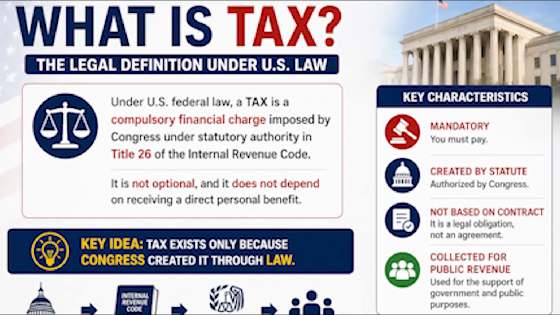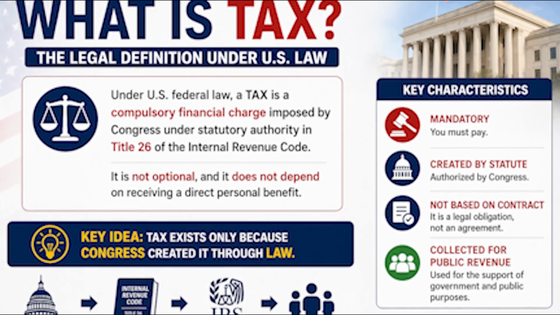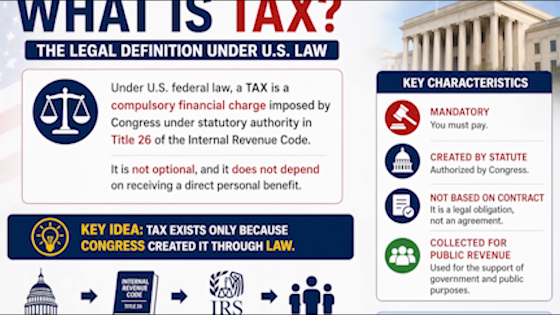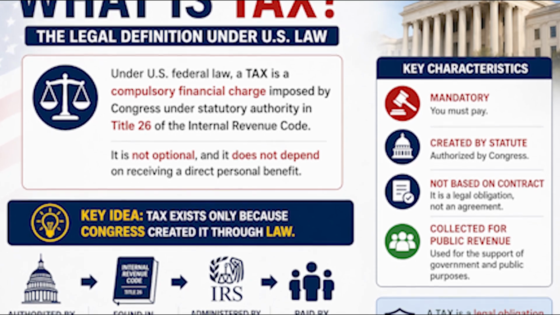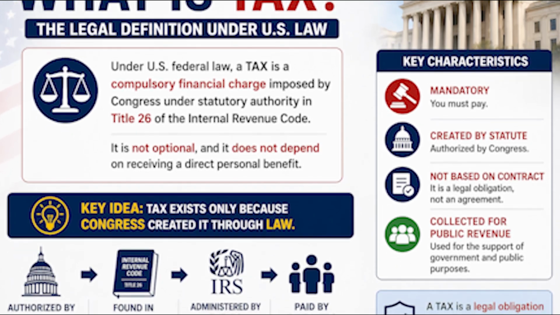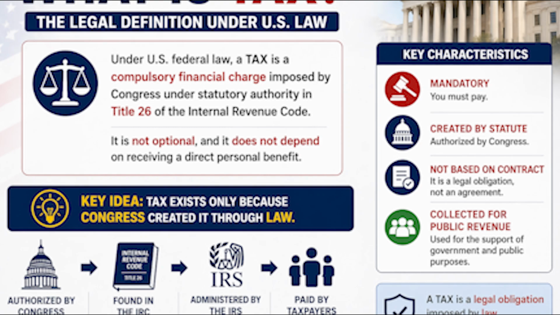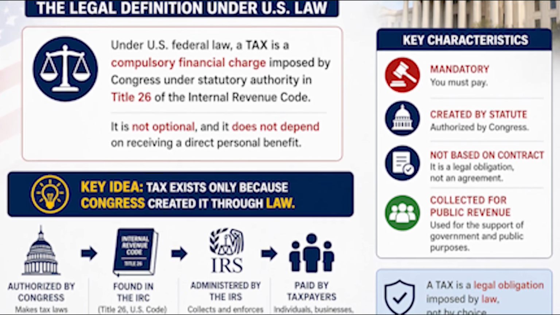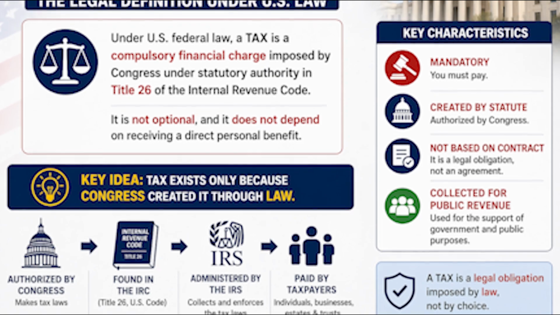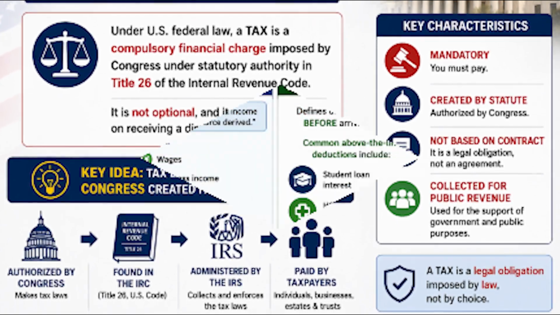3. Definition of tax. There is no single one-line definition in the Internal Revenue Code, but legally, a tax is understood as a compulsory charge imposed by law, collected by the federal government for public purposes, without a direct personal return benefit. Key characteristics: mandatory, created by statute, not based on contract, collected for public revenue.